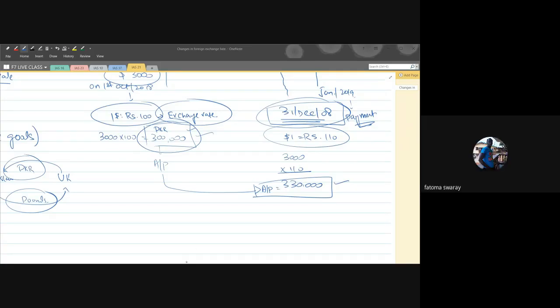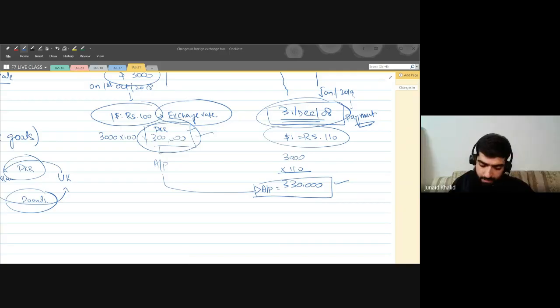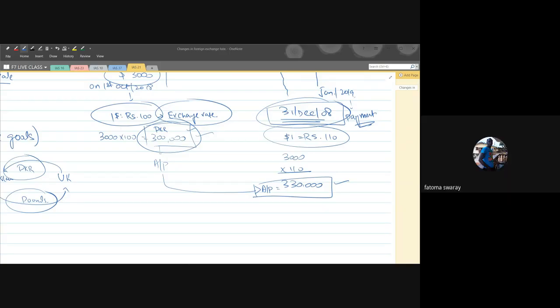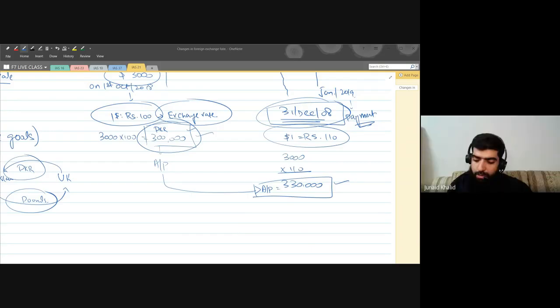If I may contribute, when we are recording we use the historical cost concept, so we can record the liability using 300,000 instead of 330,000. If you forget about historical cost and just talk about the rationale, Fatima, at 31st of December what would you say your obligation is right now: to pay 300,000 or to pay 330,000?